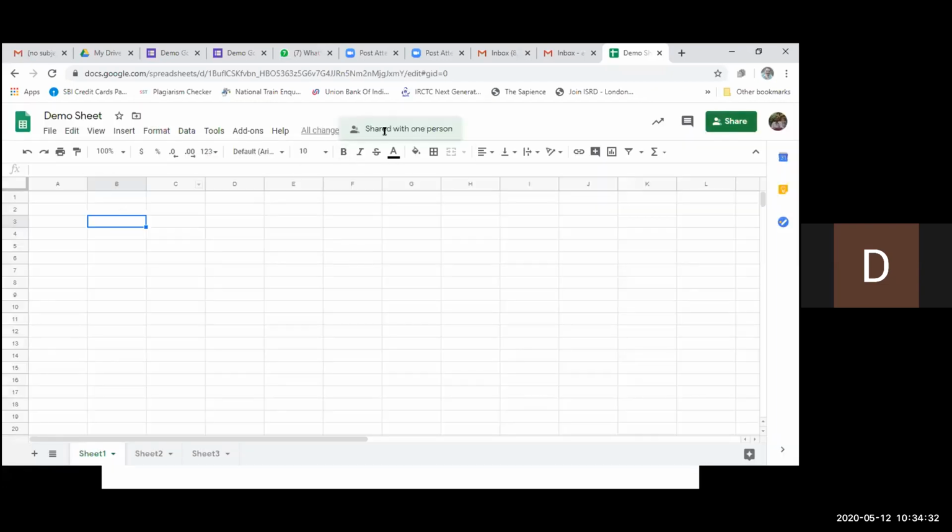Now here the tab is showing that it is shared with one person. Okay, and all changes are saved automatically. So all the changes have been saving automatically, and this is now shared with the person. This is an advantage which is not available in MS Excel. So one more advantage is there.